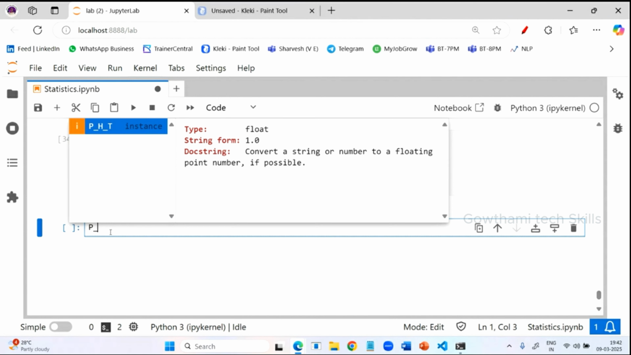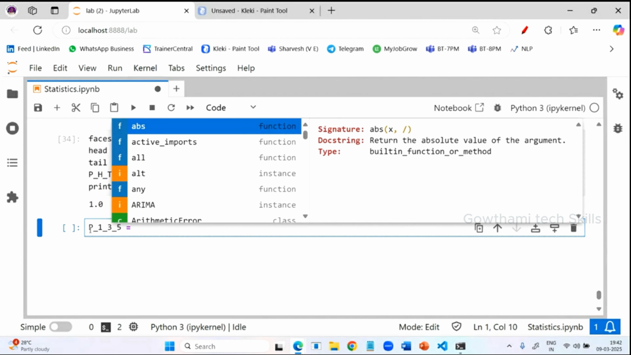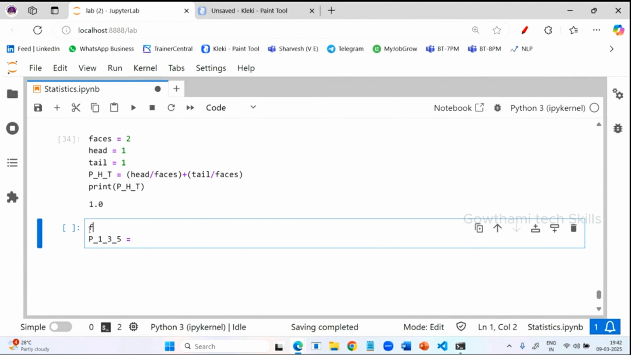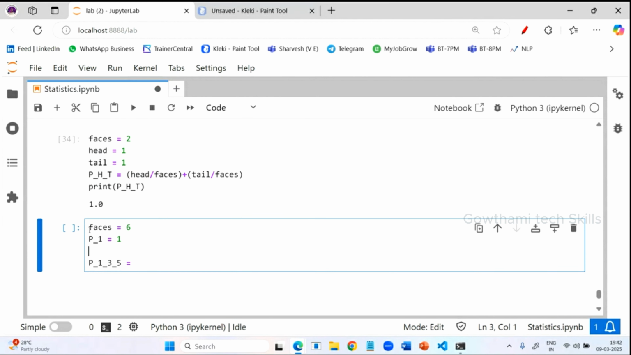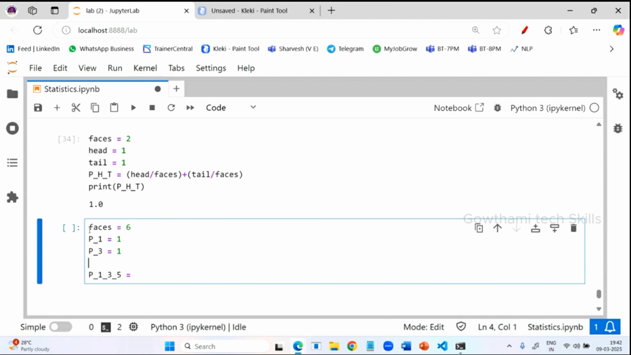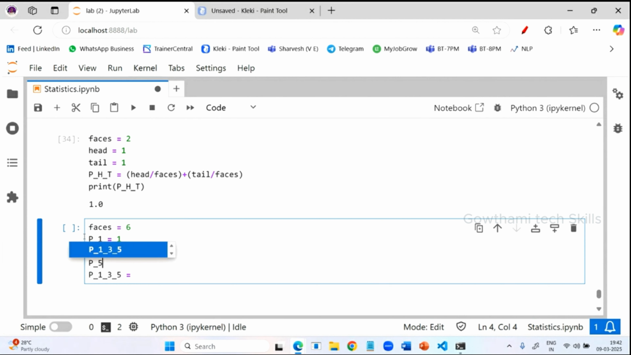Probability of getting 1, 3 and 5. You have to find this out. So how many faces does the die have? Faces will be 6. Probability of getting 1 is how much? Only one chance. Probability of getting 3 is also 1 only. Probability of getting 5 is also 1 only.